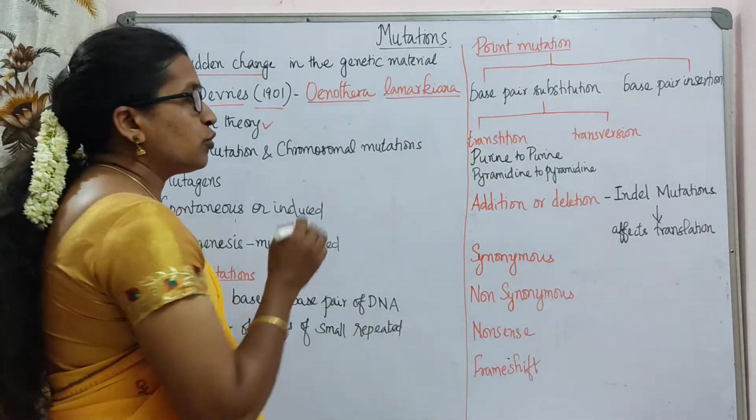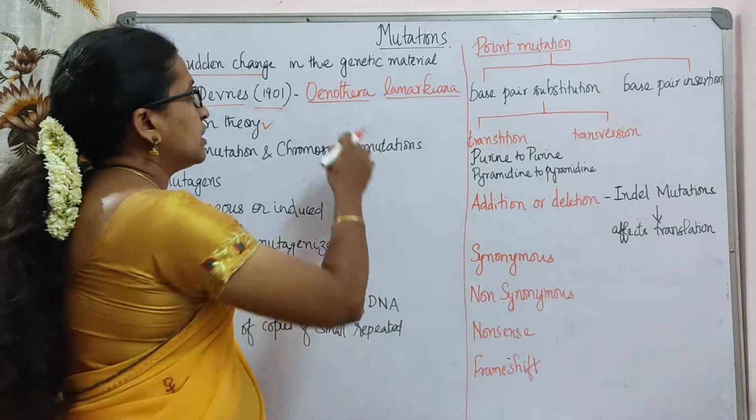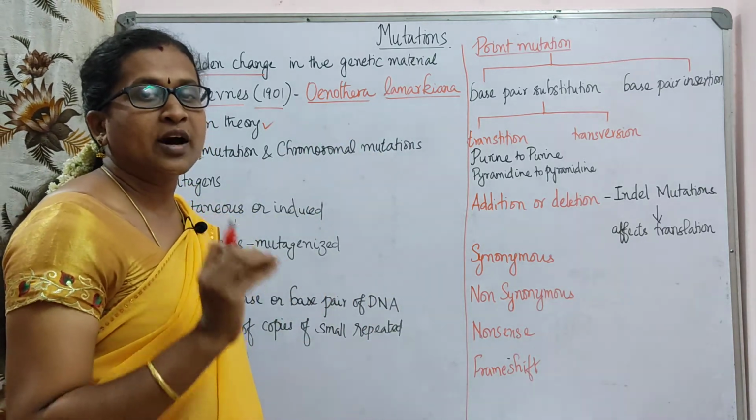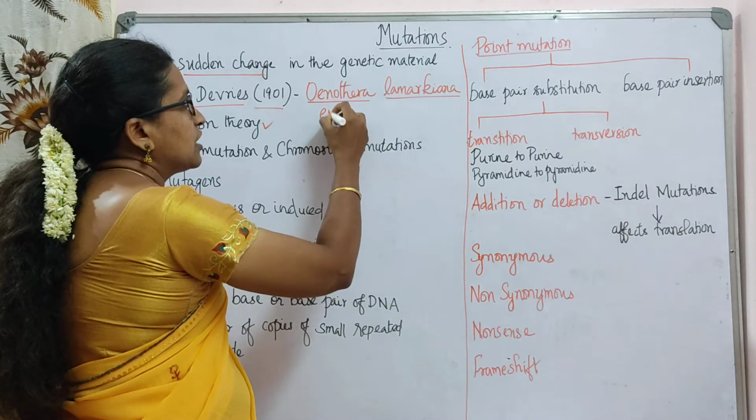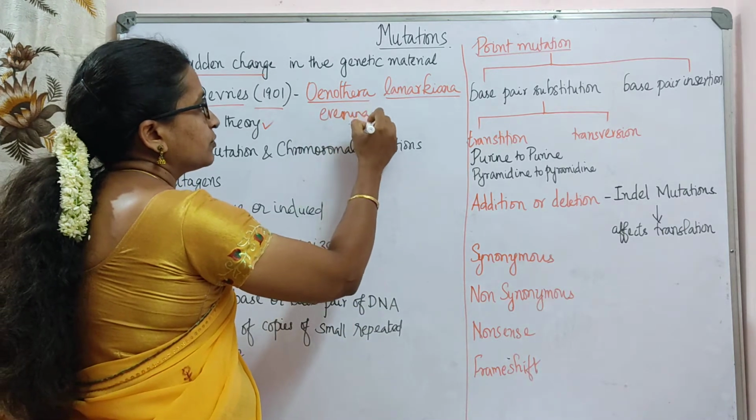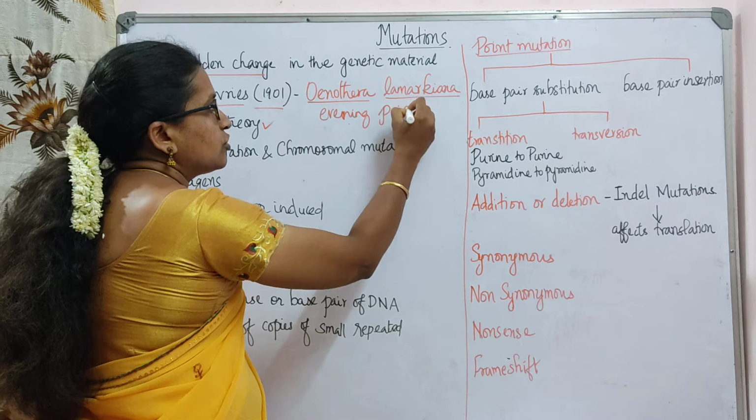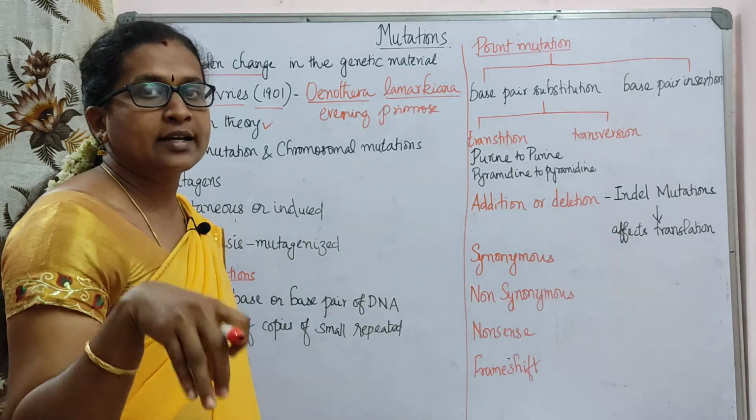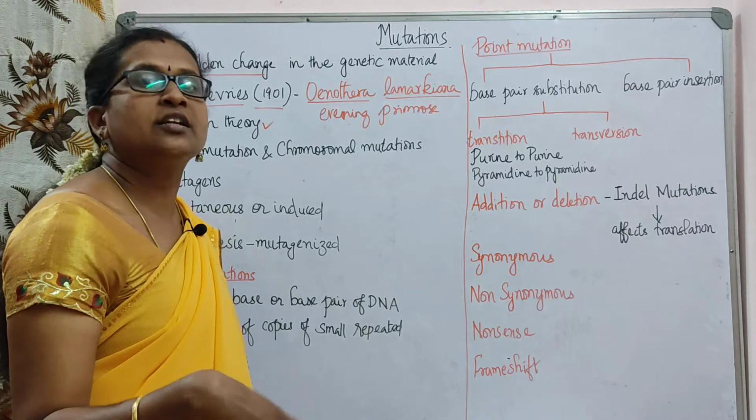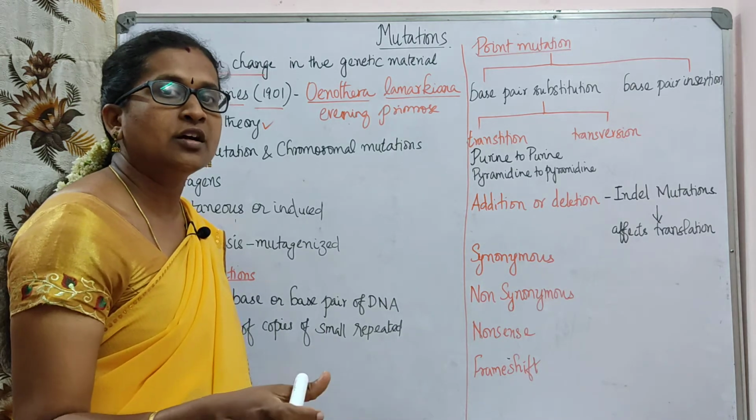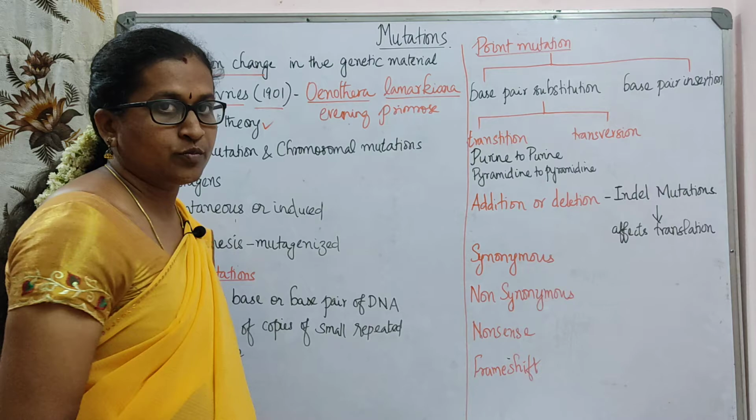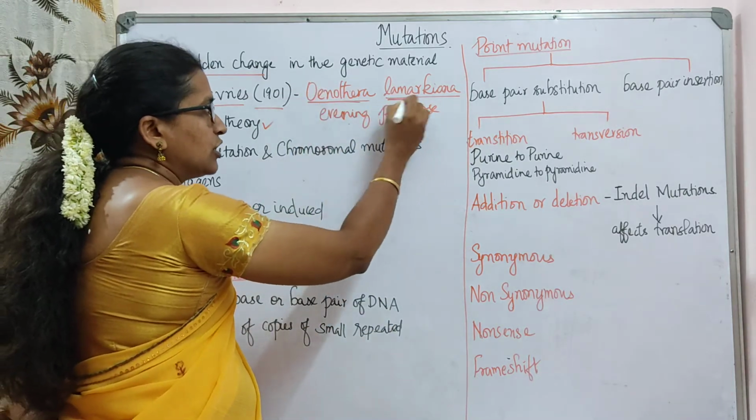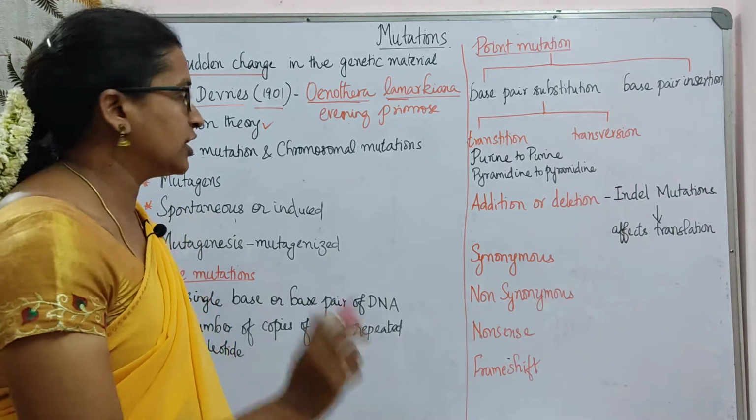He was working on the plant Oenothera lamarckiana, whose common name is evening primrose. With this plant he did lots of experiments regarding mutations, and he put forward all the thoughts he got from them. So you should remember the biological name of the plant, Oenothera lamarckiana.